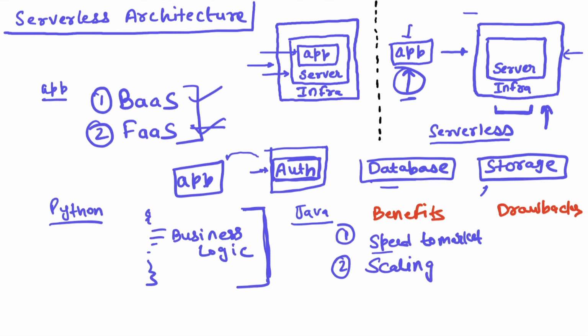You don't need to take care of server management or server configurations related to scaling. It is taken care of by the serverless architecture vendor. So if you need, let's say, 5 instances of your function or of your service, you will get 5. But tomorrow if you need 10, you will get 10. And you can configure auto scaling also based on the runtime demand. You can get your infrastructure as required. So this is again a great advantage or benefit of this architecture pattern.